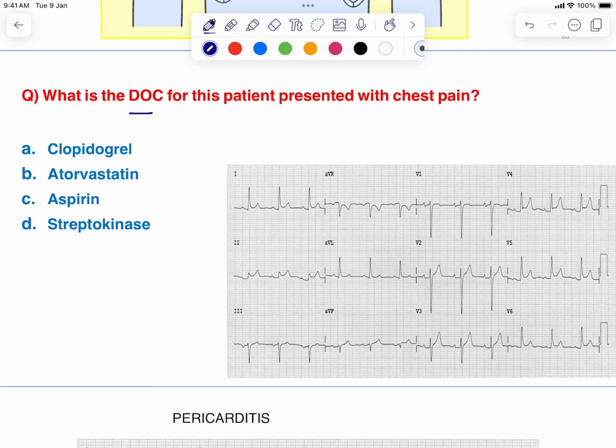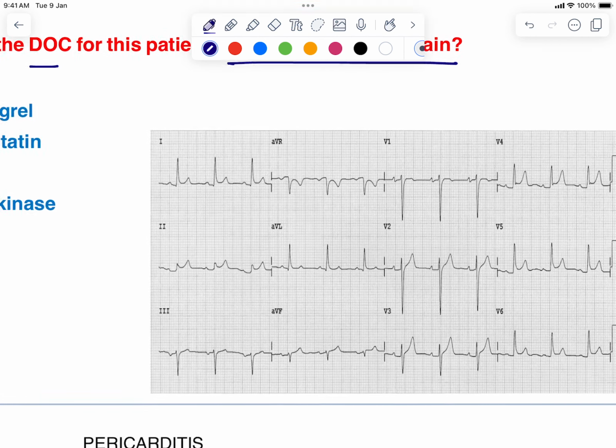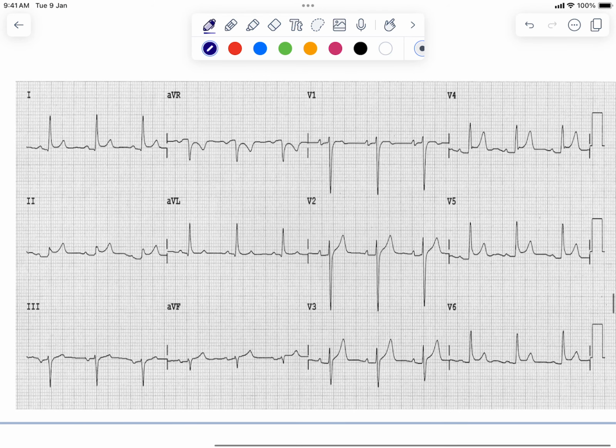What is the drug of choice for the patient presented with chest pain? Clopidogrel, atorvastatin, aspirin, streptokinase. Okay, so let me zoom this ECG and tell you the diagnosis. The ECG shows ST segment elevation in almost all the leads except in AVR, where you have ST segment depression.